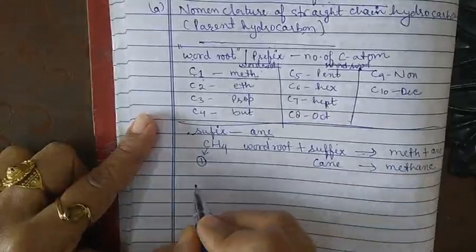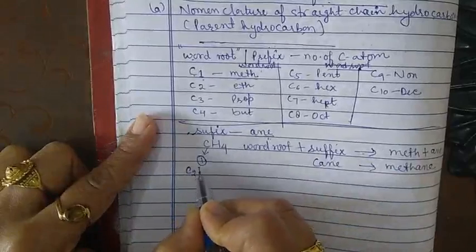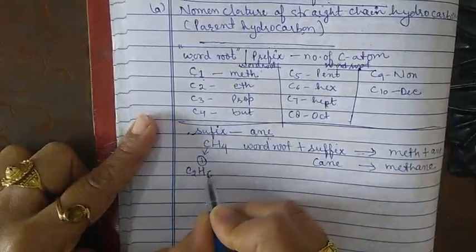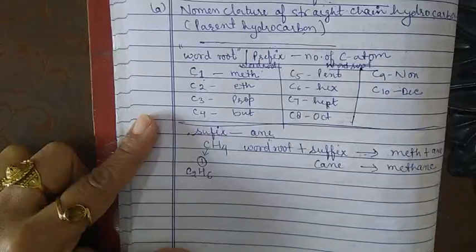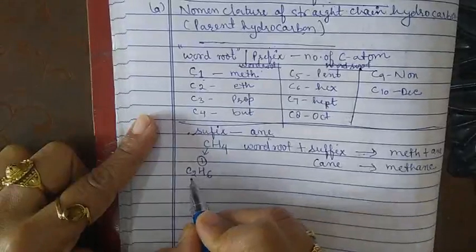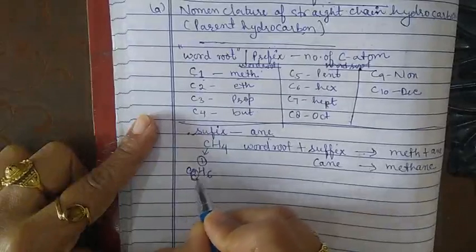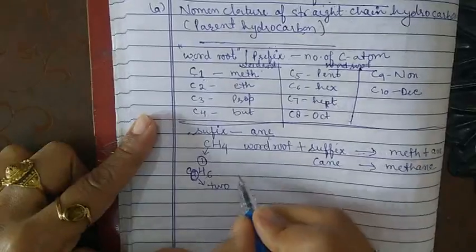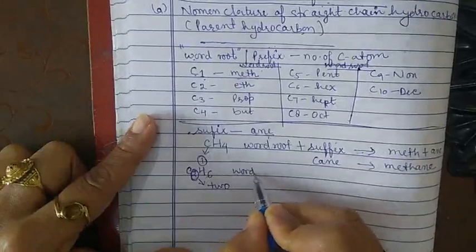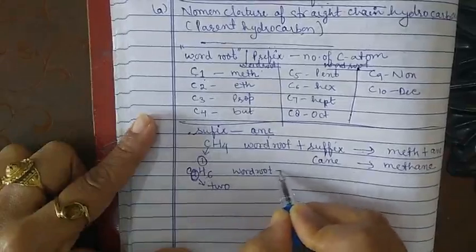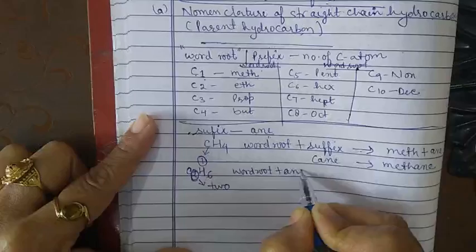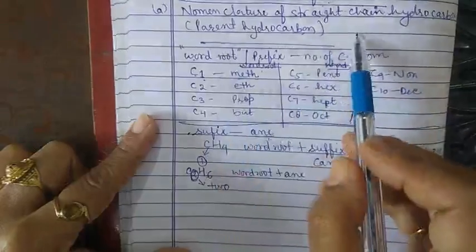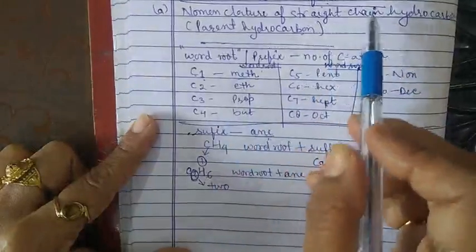For example, if we have C2H6. Now C2H6 means how many carbon atoms are there? It is clear from here. 2 carbon atoms are there. Now word root plus ane, because we are already talking about the saturated hydrocarbon or the alkane.